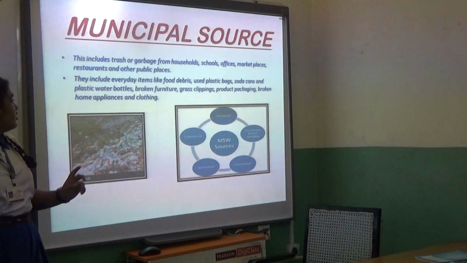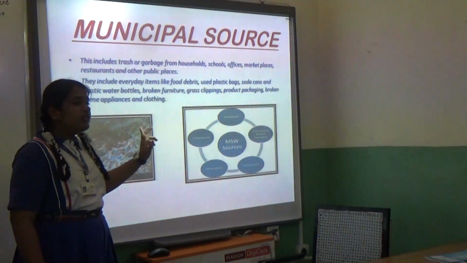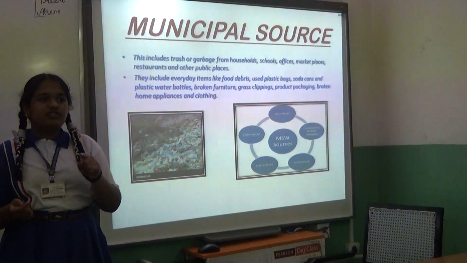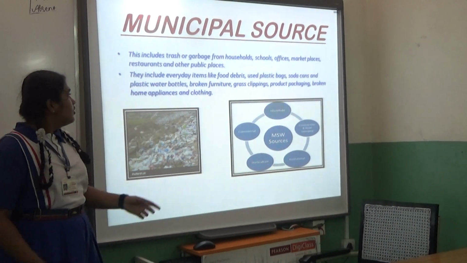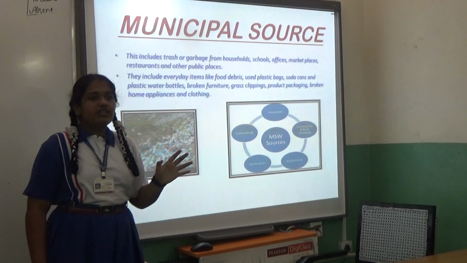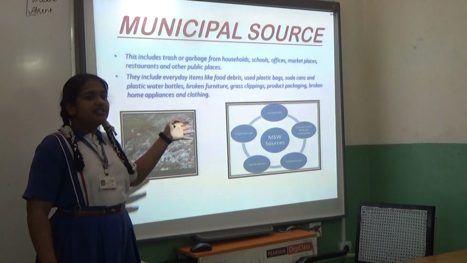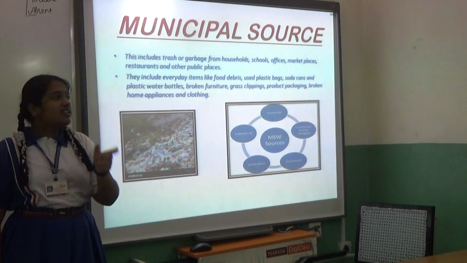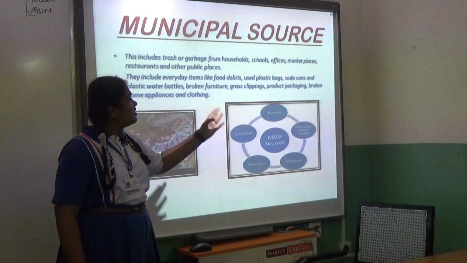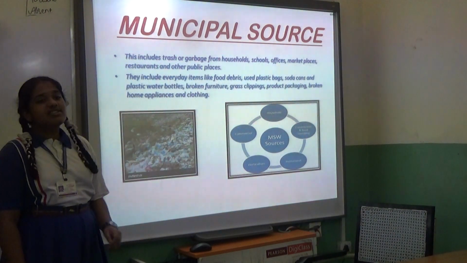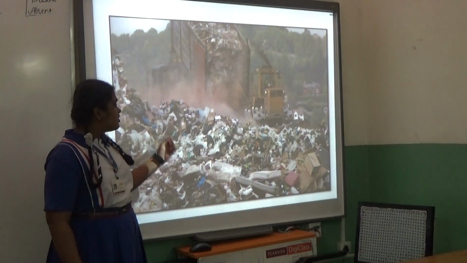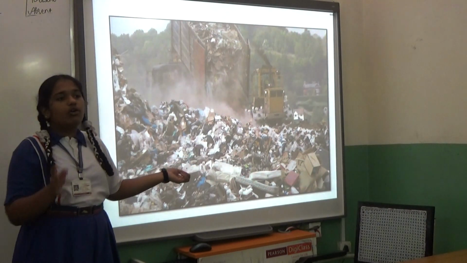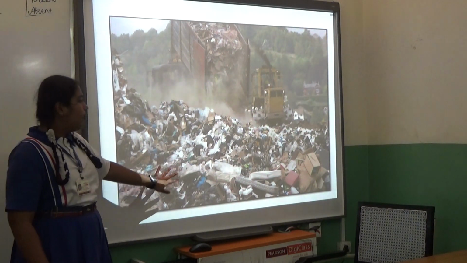Municipal source. This municipal source is a commercial source, which even comes from your houses, your schools, offices, etc. This kind of source includes your plastic water bottles, broken furniture, grass clippings, product packaging, broken home appliances, and clothing. This picture is of the municipal source, which includes waste from your houses, offices, and schools.